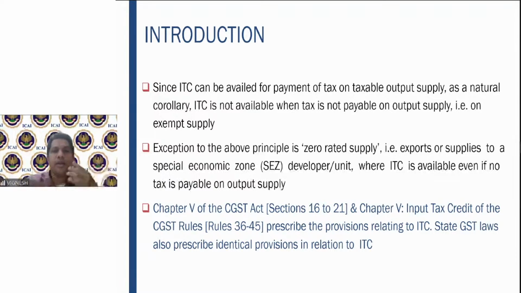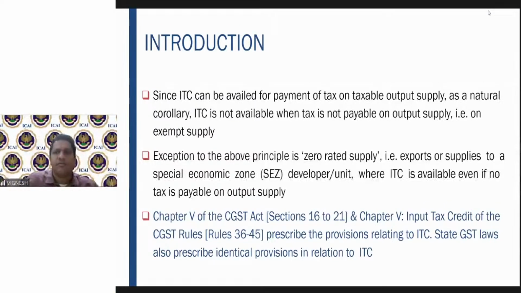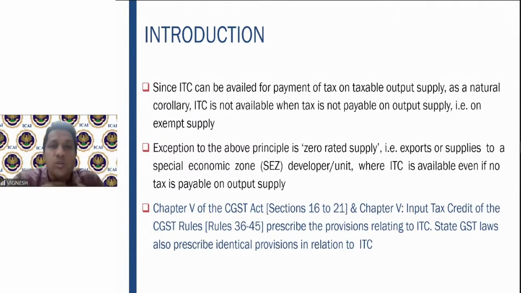What does this mean? Exempt supply. In the exemptions chapter, we discussed multiple goods or services which enjoy the exemption under the GST law. So if this particular taxpayer is in the business of supplying exempt goods or services, he has a GST registration, but he cannot claim the input tax credit of anything, because against what will he use the input tax? Since there is no output tax being collected from the customer, there is no use of claiming this input tax credit. That is why ITC is not available.